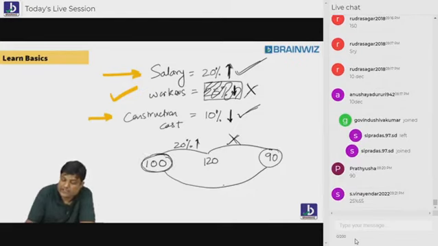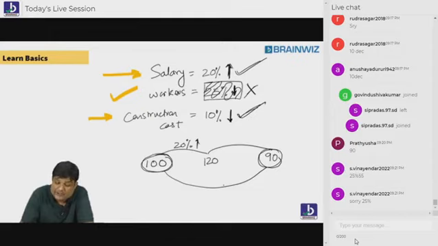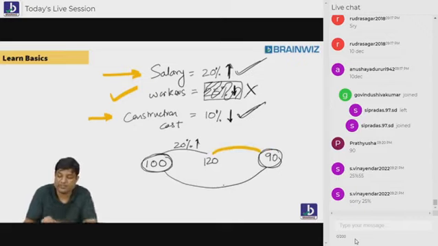How did you get this 90? Sir, you only told 10% less. Yes. Now, beta, that's good. Now, these two numbers will decide what the gap is. Bolo beta, what's the gap here? The gap is how much? 30.